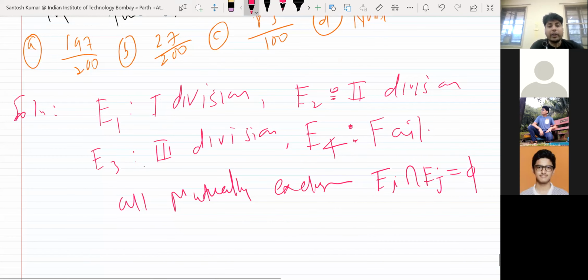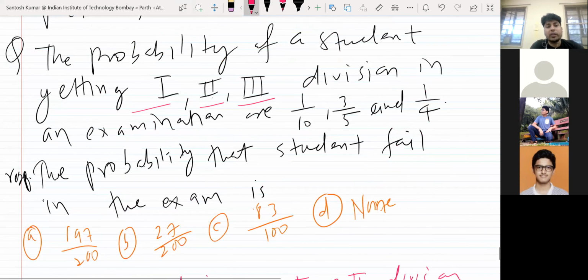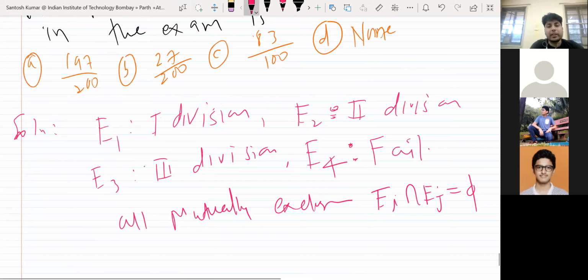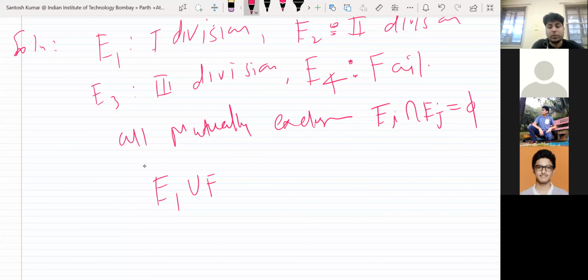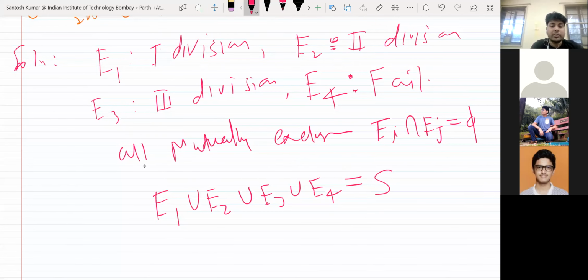Okay, and every student in the exam will get one of these. So you can simply say E1 union E2 union E3 union E4 will make up the sample space. Either they will get first division, second division, third division, or fail. Will this include all the students?